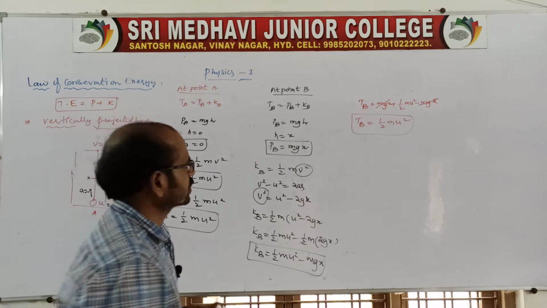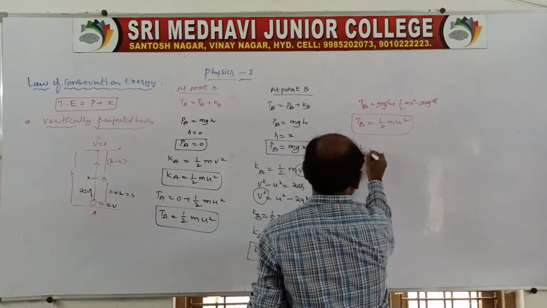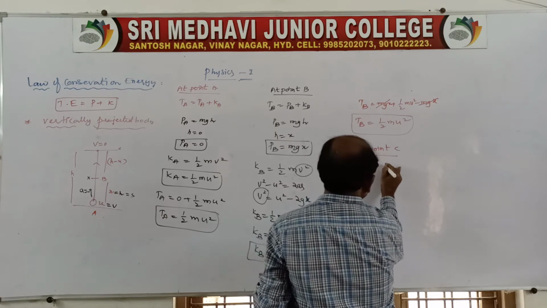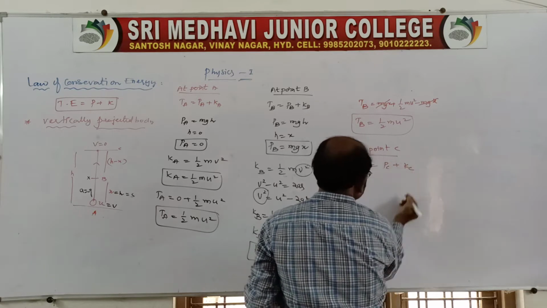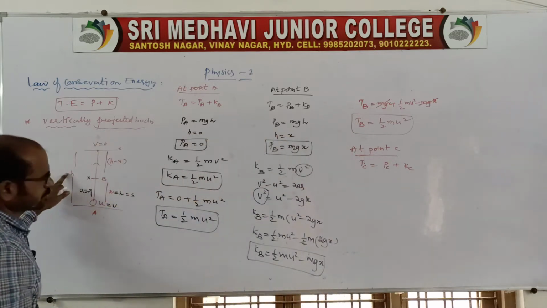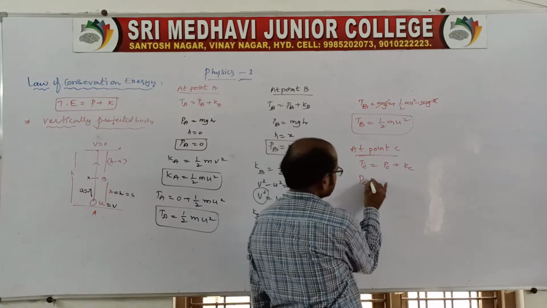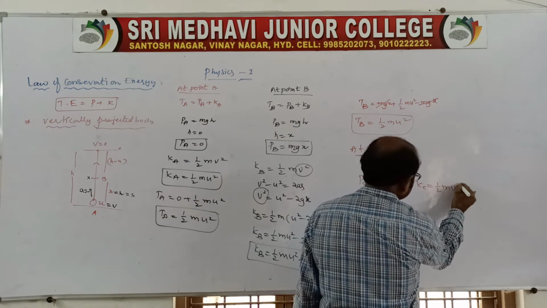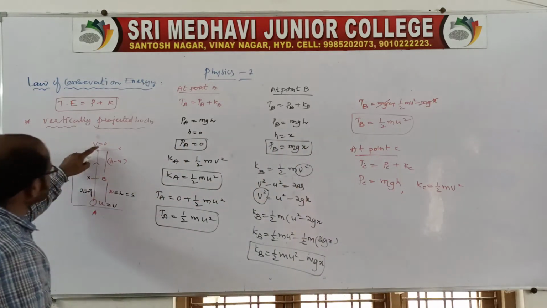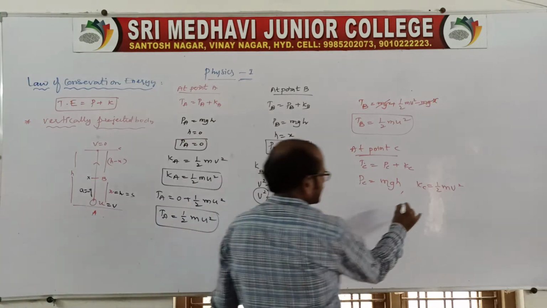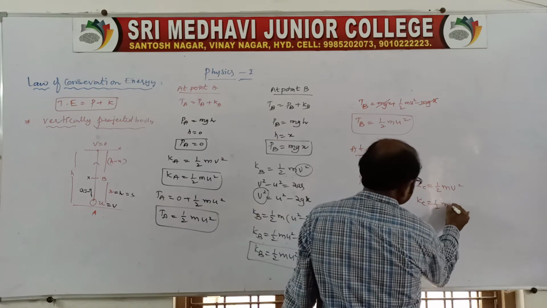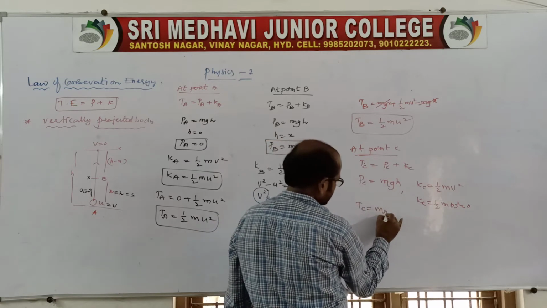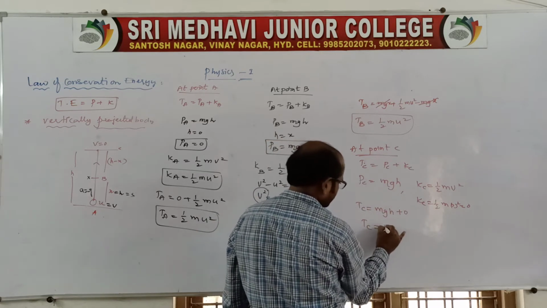In the same way, get it at point C also. At point C, the energy is the potential energy plus the kinetic energy. The body reaches the maximum height, so the potential energy becomes mgh. But the kinetic energy at point C is half mv square, and at maximum height the velocity is 0, so the kinetic energy becomes 0. Substituting here, it is mgh plus 0, so Tc is equal to mgh.